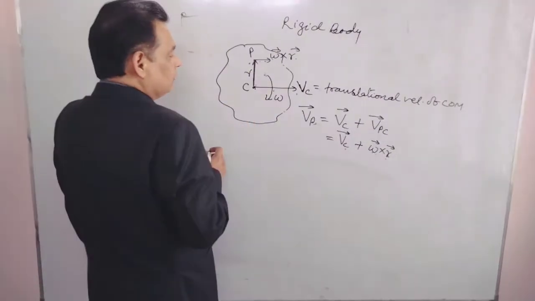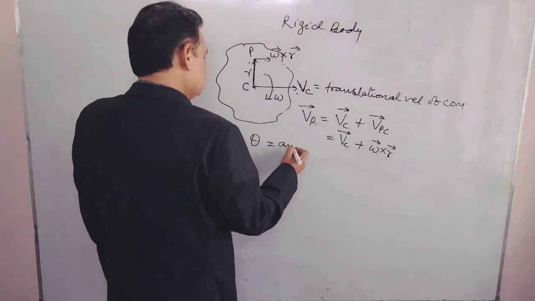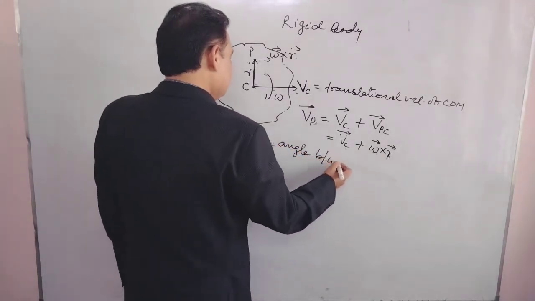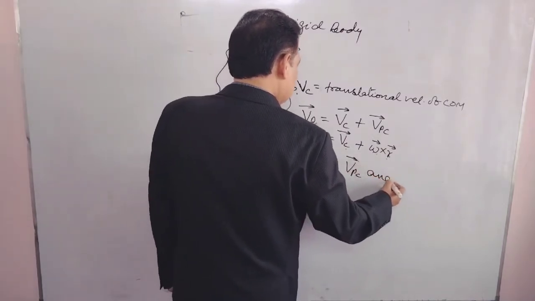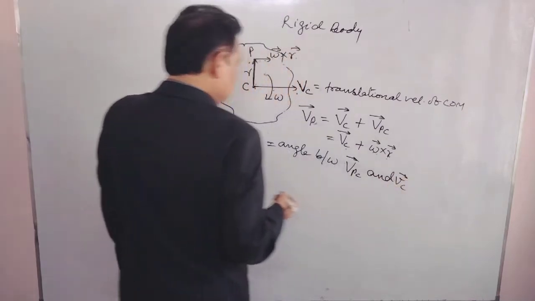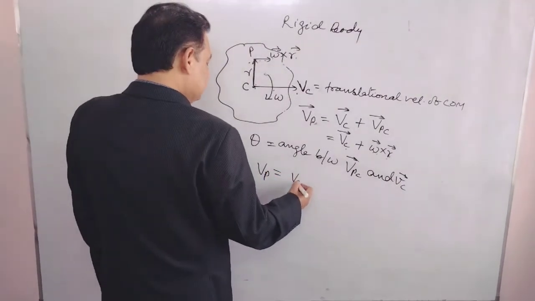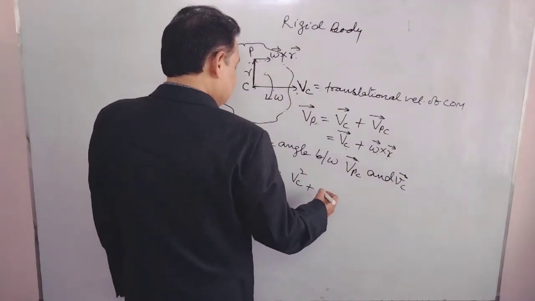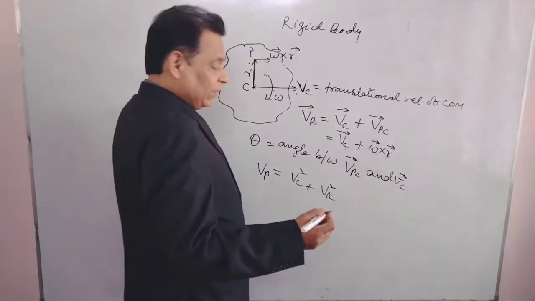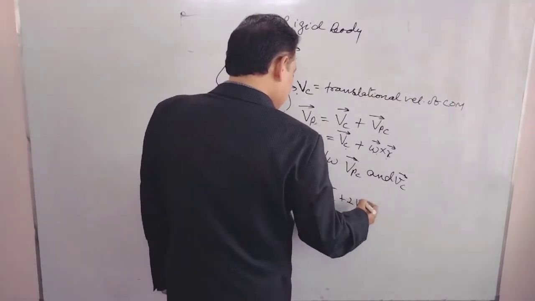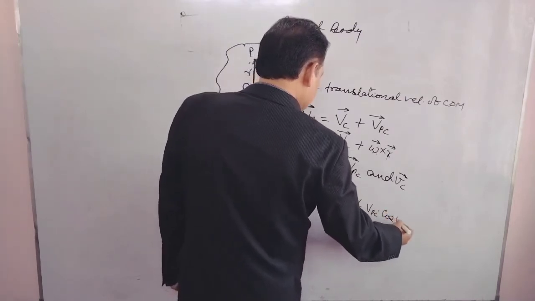So for any point, if theta is the angle between vector Vpc and Vc, we can write the magnitude of the velocity of point P, according to the law of parallelogram, as the square root of Vc squared plus Vpc squared plus 2 Vc Vpc cos theta.